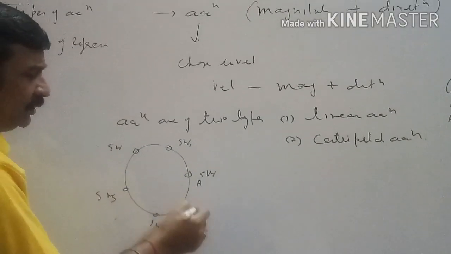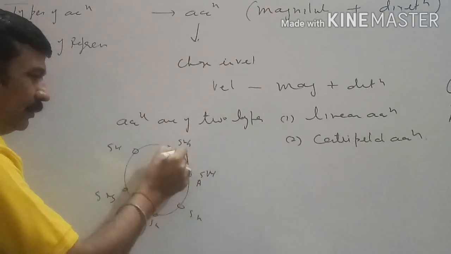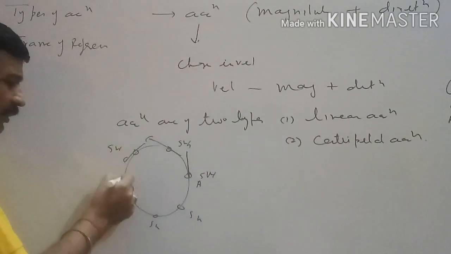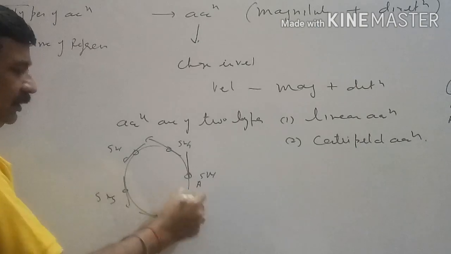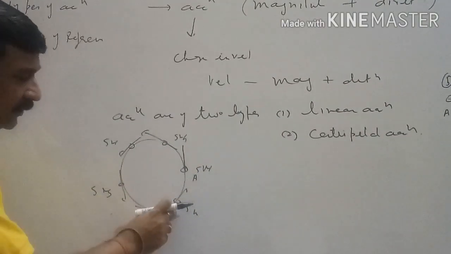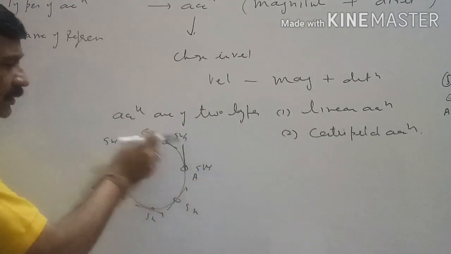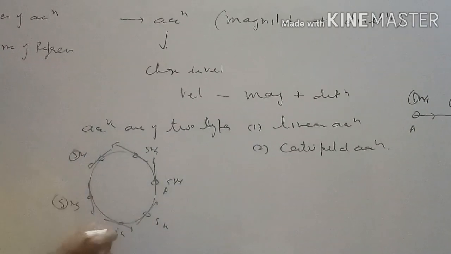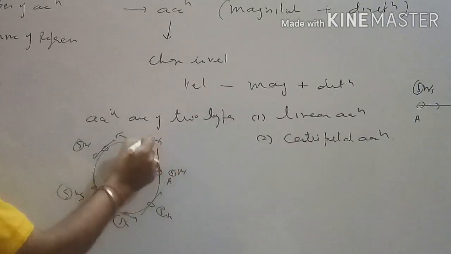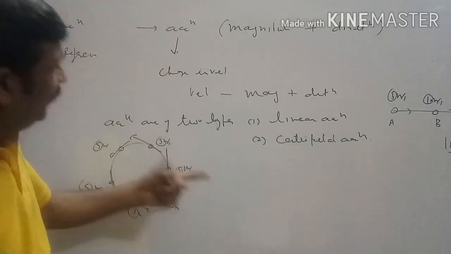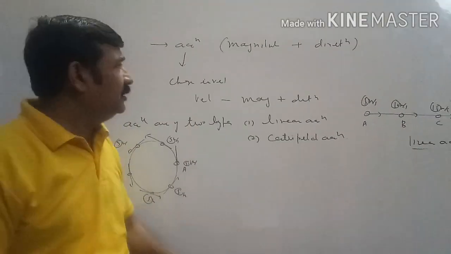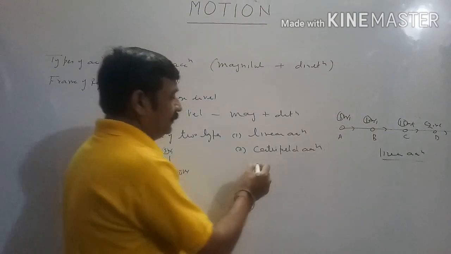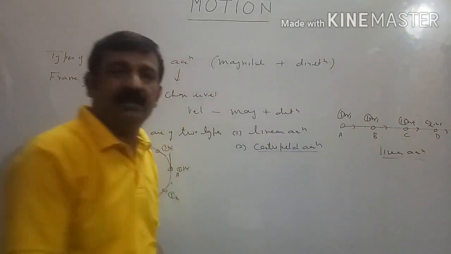Though magnitude of velocity is same at every point, direction of the velocity keeps on changing. Here the direction of velocity is this one, here it is this one, here it is this one. So here magnitude is not changing, only direction is changing. Then also we will say that the body's velocity is changing, means the body is having acceleration, and that is called centripetal acceleration.